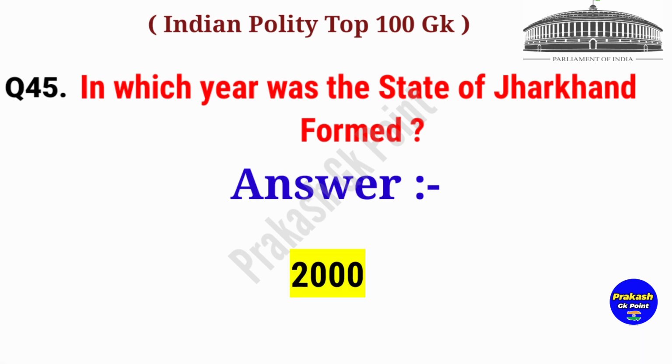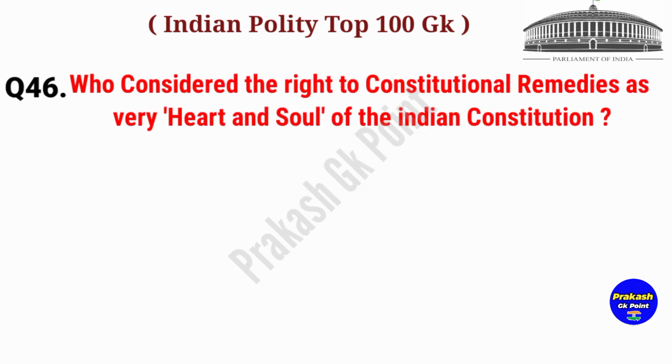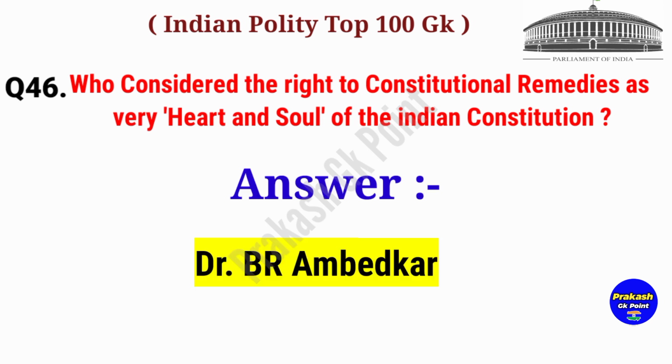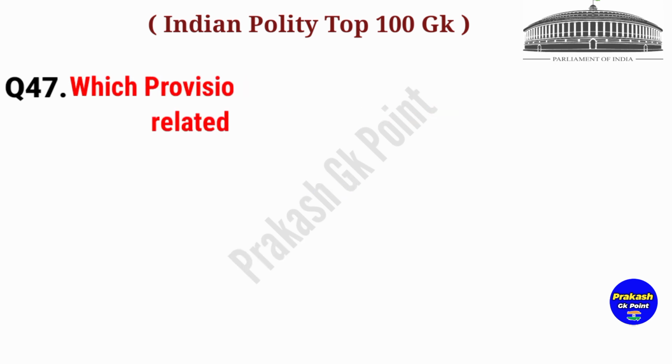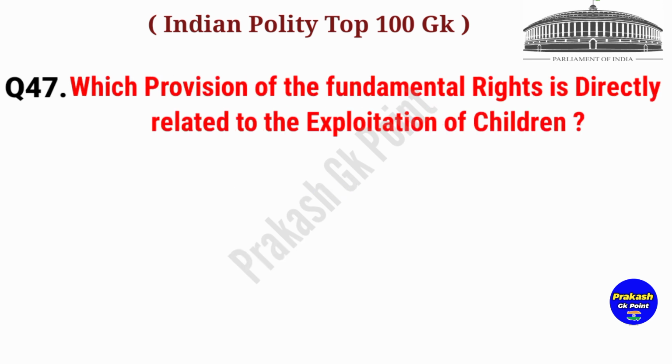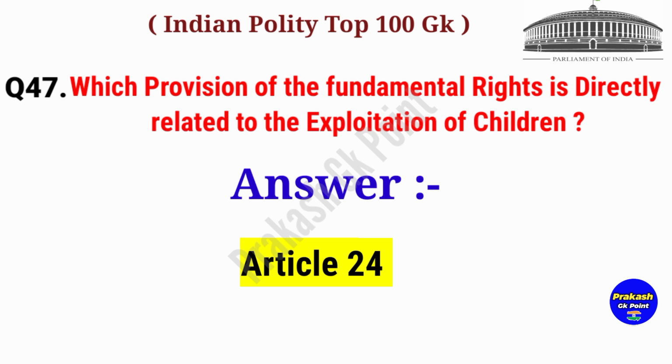In which year was the state of Jharkhand formed? Answer. Year 2000. Who considered the right to constitutional remedies as the very heart and soul of the Indian Constitution? Answer. Dr. B.R. Ambedkar. Next question. Which provision of the fundamental rights is directly related to the exploitation of children? Answer.